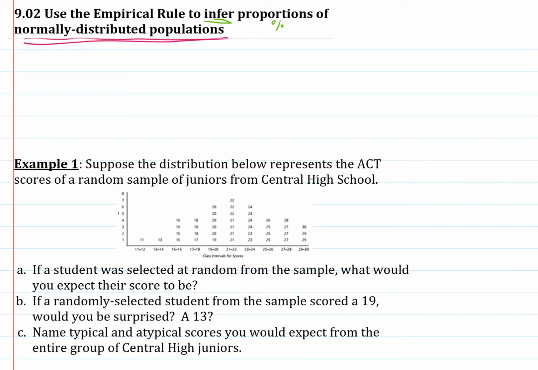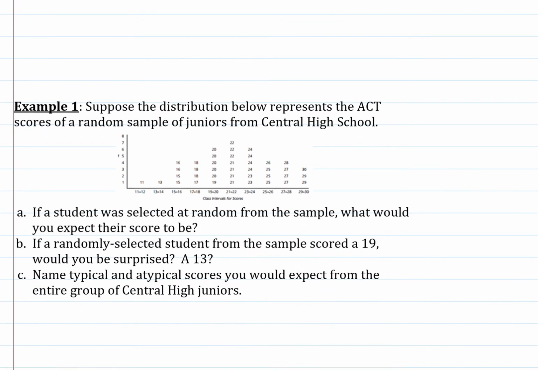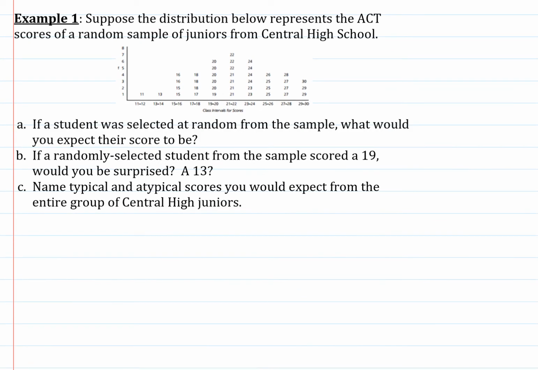So typically populations are so big, the idea again behind inference is that typically populations are so big that you can't collect data from every single member of the population. So we get data from a sample, and then again we're trying to infer or draw conclusions about the entire population just by using the information we have from that small group of people we surveyed or collected data on, just from that sample. Okay, take a look at example 1.